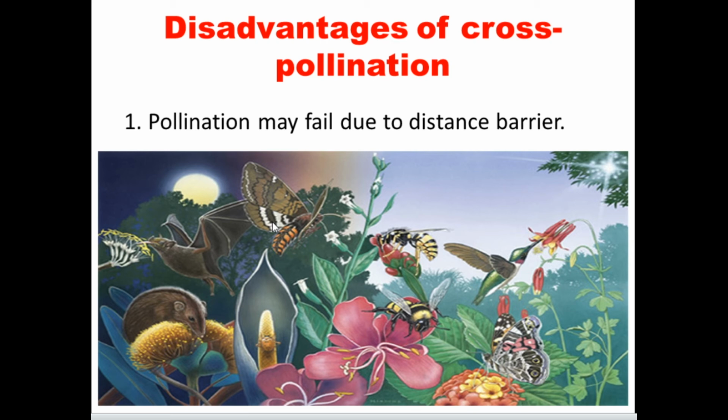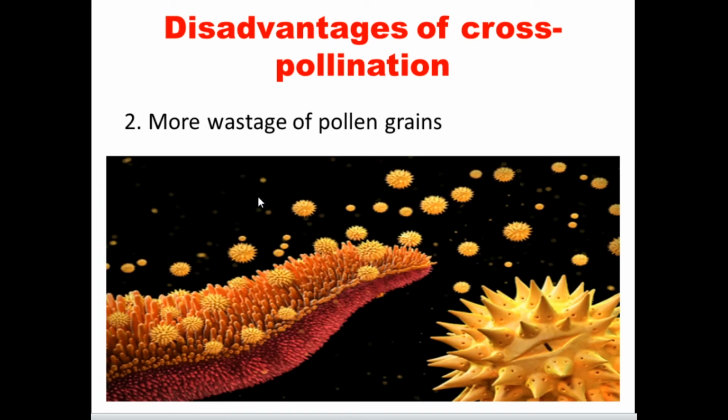So after reaching the stigma, the pollen grains may not be in healthy conditions to germinate and reach the egg. So this is another condition for cross pollination. More wastage of the pollen grains.